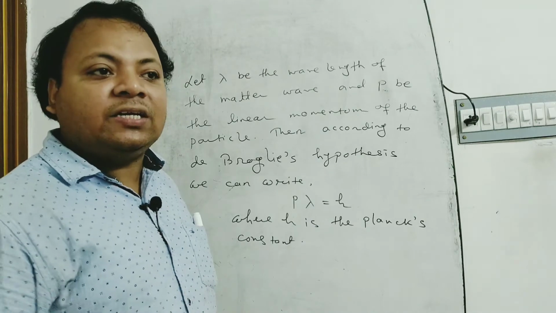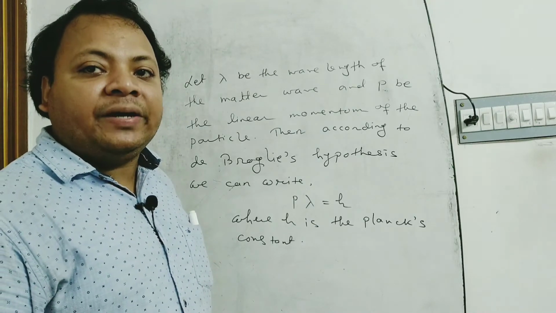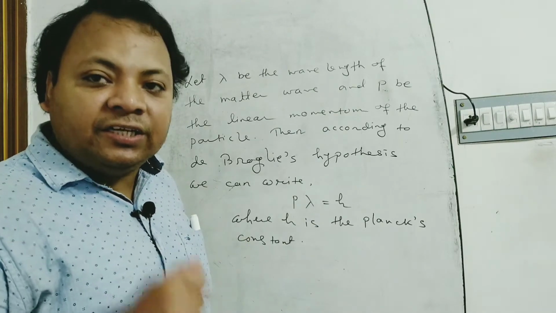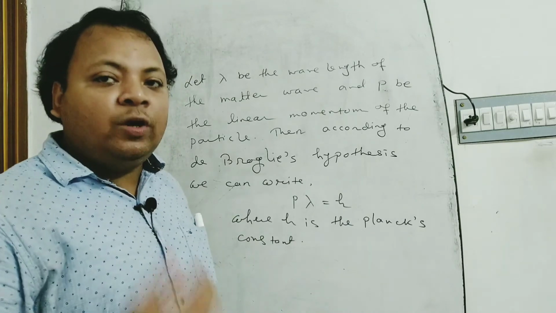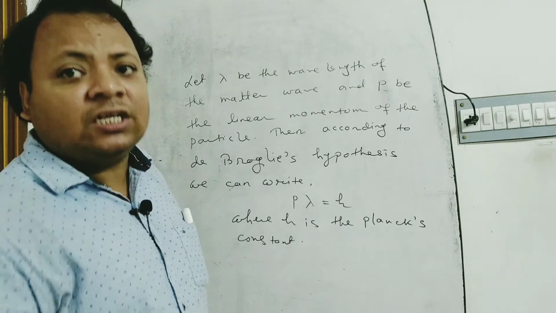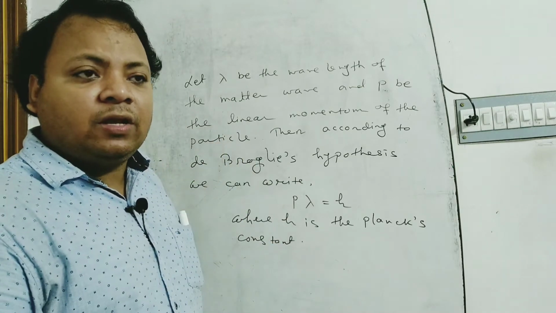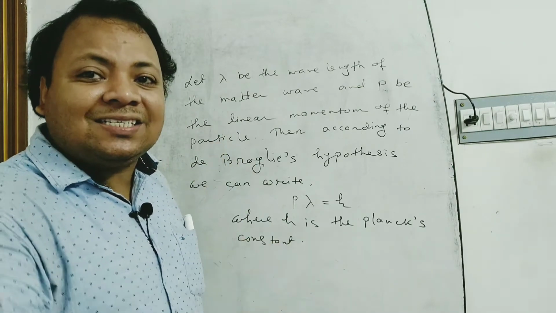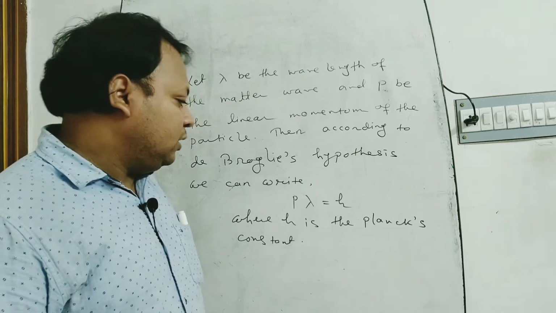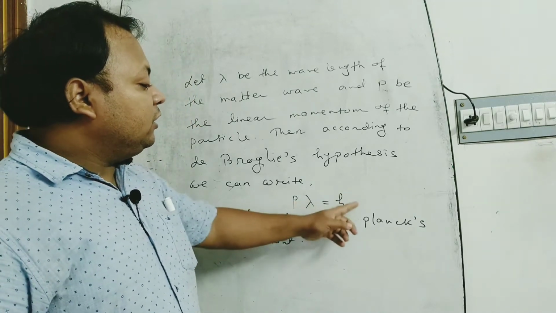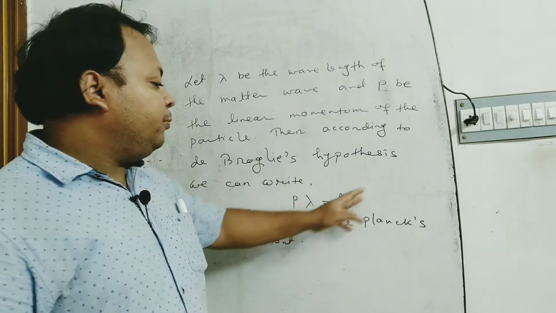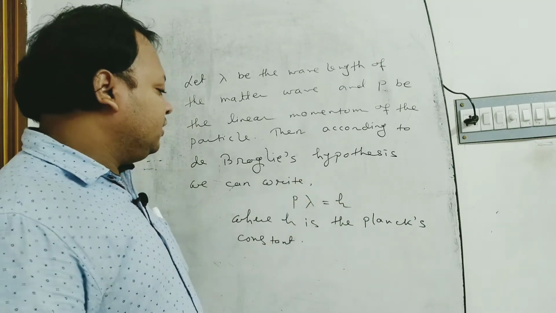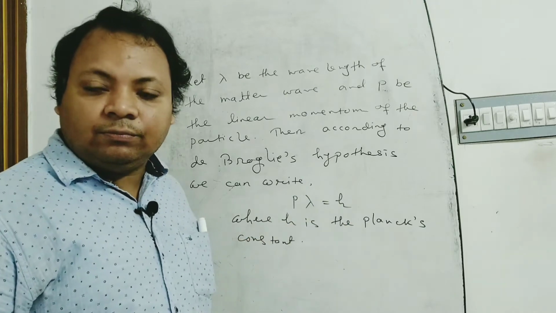When the particle nature is shown, its wavy nature is suppressed, and when the wavy nature is dominant, the particle nature is suppressed. That's why de Broglie gave this hypothesis, p lambda is equal to h.